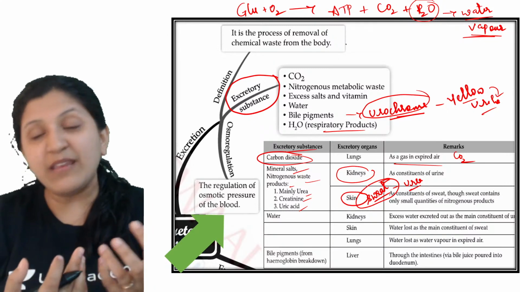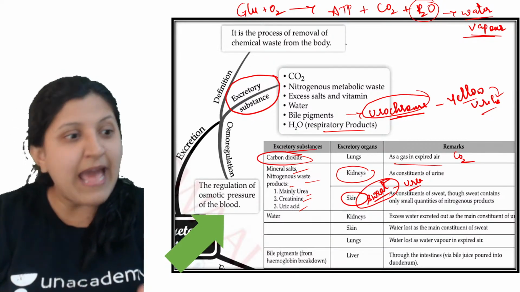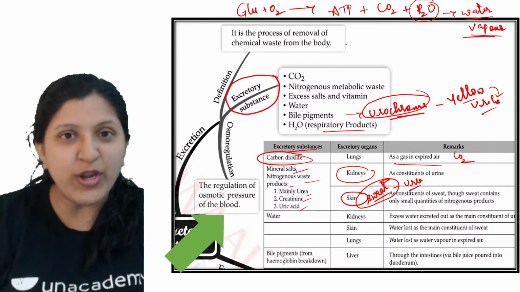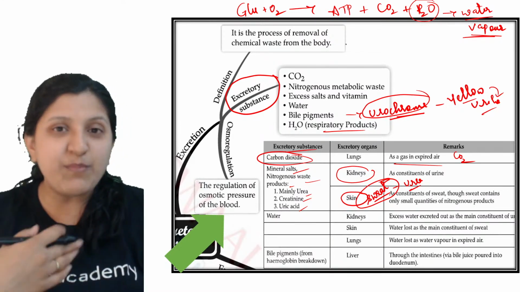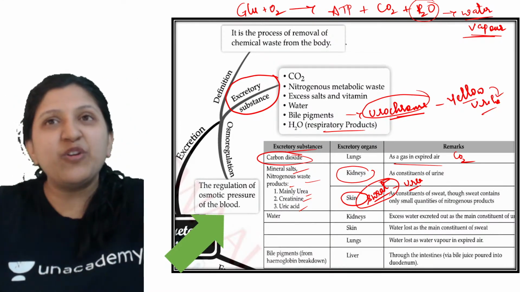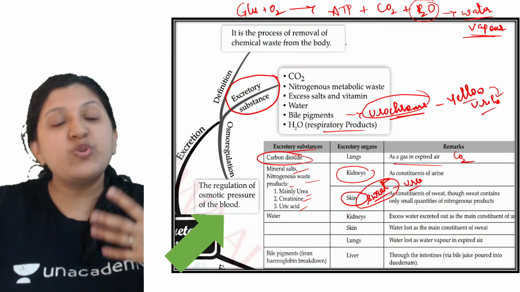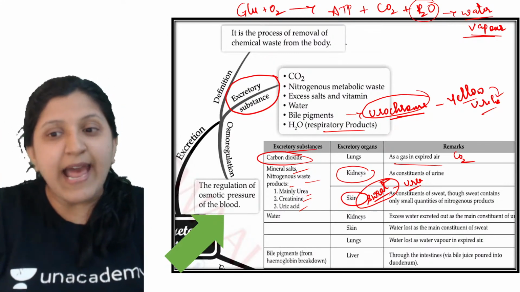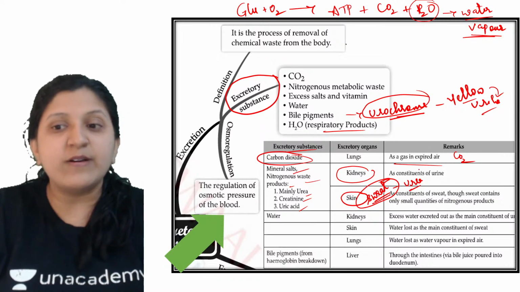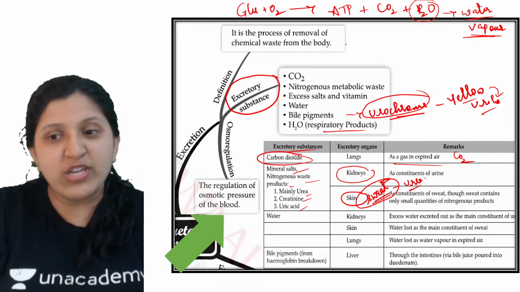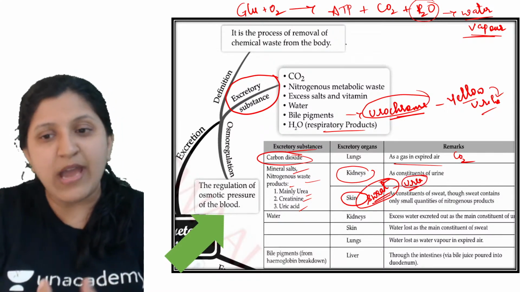because we are all warm blooded animals, and we need to maintain the same body temperature, right, for all the processes to occur. So this temperature is not suitable, so cooling has to occur. So in that case, the sweat production will occur. So whenever sweat production is occurring, a little amount of urea is passed.